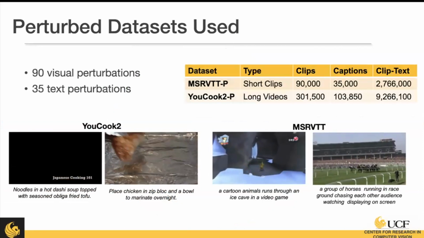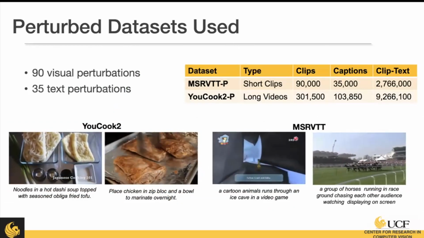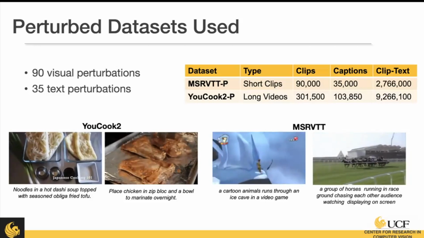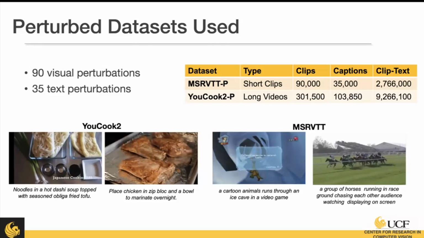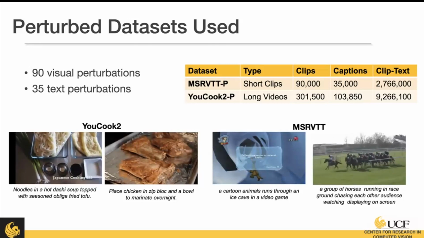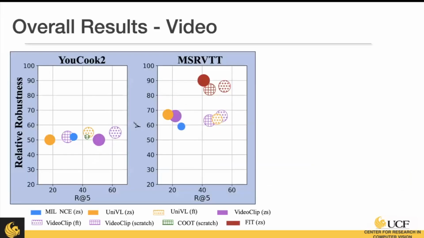So we use two data sets. The first is MSRVTT with some examples here, and these are very short 10-second clips. And then our second data set is UCOOP2, and here we have long cooking videos that are split up into shorter clips, so they represent longer complex activities. So now I'm going to go through some of the insights we found from this benchmark.